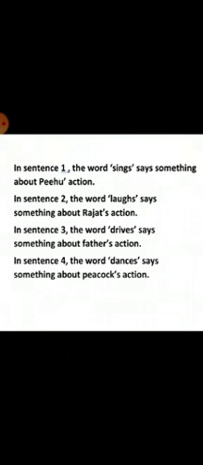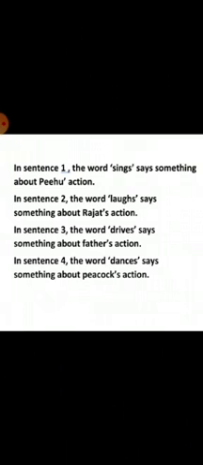Now the fourth one. In sentence 4, the word dances says something about the peacock's action. In the fourth sentence, what is the peacock doing? The peacock dances in rain. D-A-N-C-E-S.